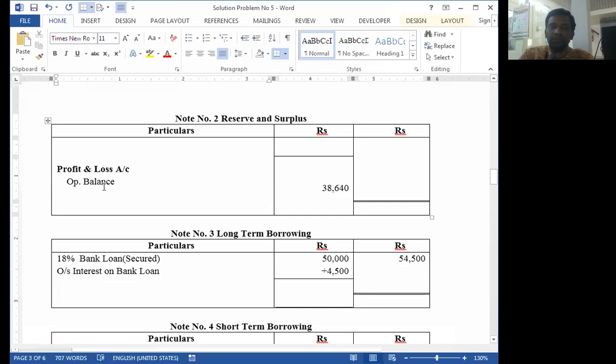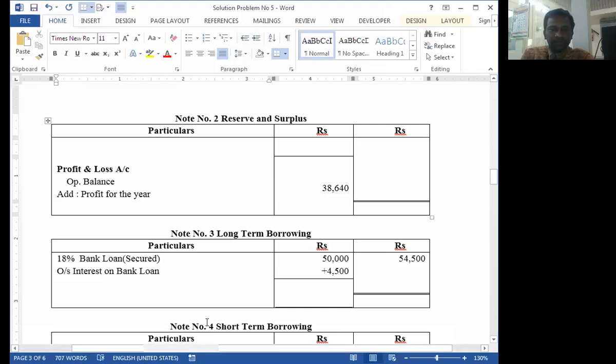Okay, so this is the opening balance, add profit for the year. If losses occurred to the company during the year, it should be deducted from the opening balance.